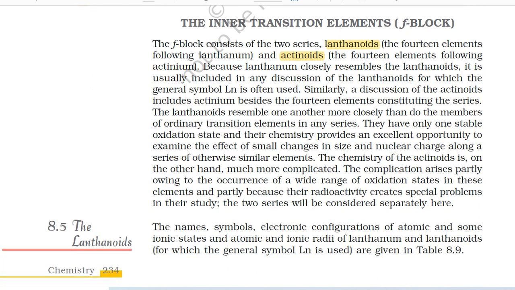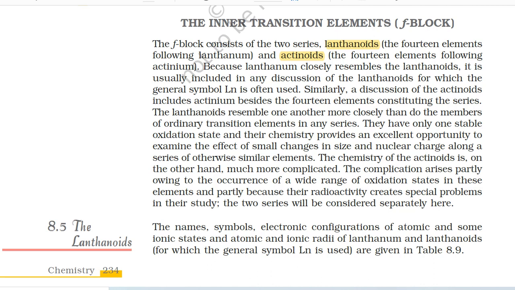The inner transition elements, the f block. The f block consists of the two series: lanthanoids, the 14 elements following lanthanum, and actinoids, the 14 elements following actinium. Because lanthanum closely resembles the lanthanoids, it is usually included in any discussion of the lanthanoids, for which the general symbol Ln is often used. Similarly, a discussion of the actinoids includes actinium besides the 14 elements constituting the series.